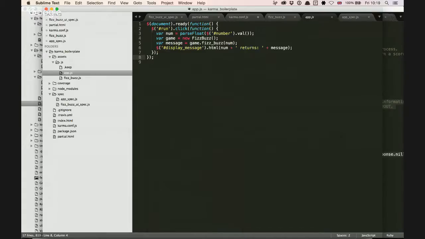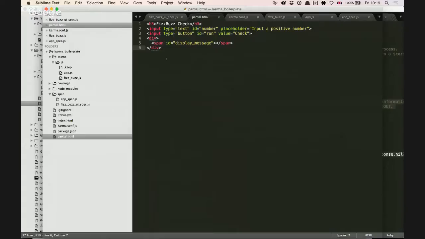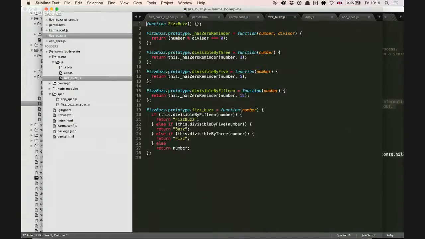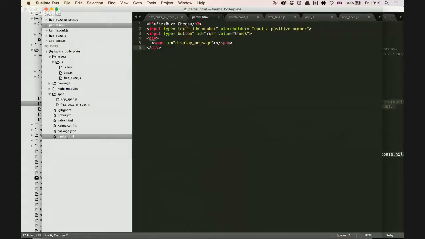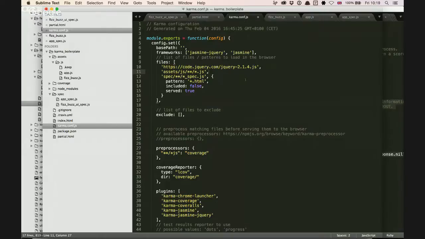So this runs before these things are actually available. It's trying to do something on the run thing. So the run is here, but that doesn't exist, and the JavaScript fails silently.